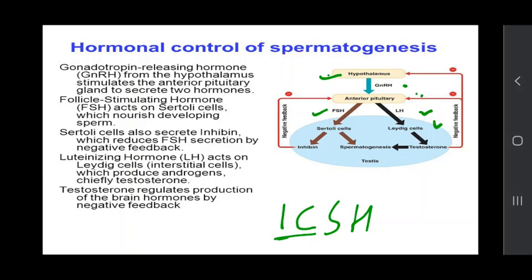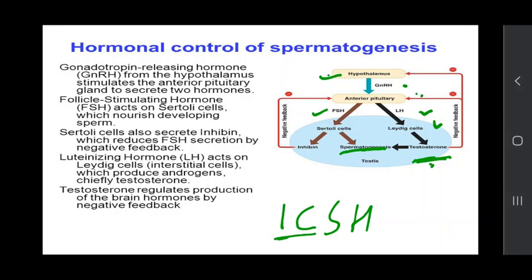ICSH stimulates the Leydig cells to release a hormone named testosterone, and this testosterone will stimulate the process of spermatogenesis. But remember, this testosterone is released outside the seminiferous tubules.